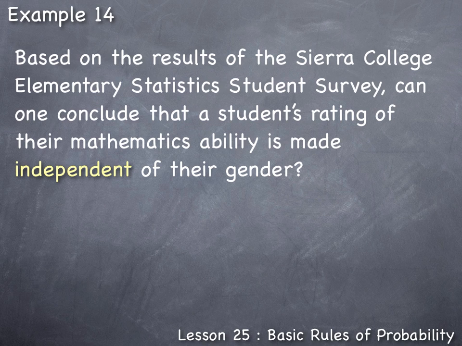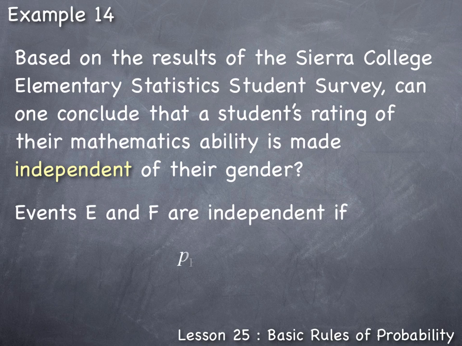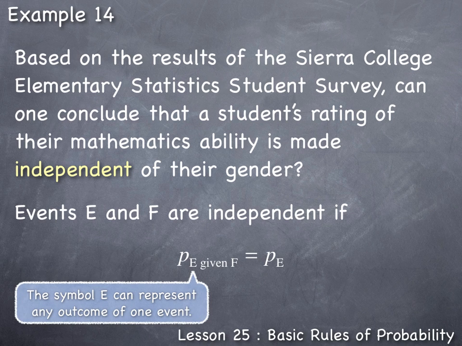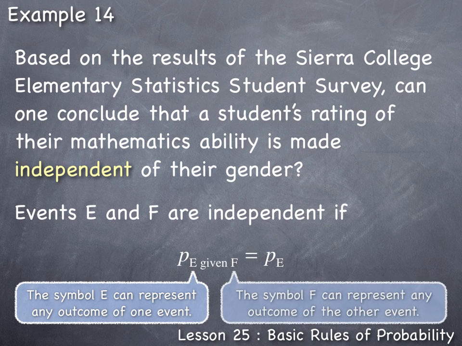Statistically, we define independent events as follows. Events E and F are independent if it can be shown that the probability of E given F is equal to the probability of E without given F, where the symbol E can represent any outcome of one event, and the symbol F can represent any outcome of the other event. So the events we're trying to determine whether they're independent are mathematics ability and gender.